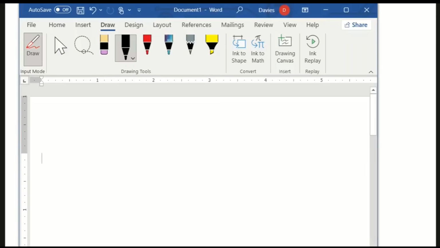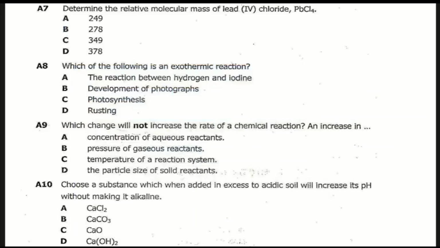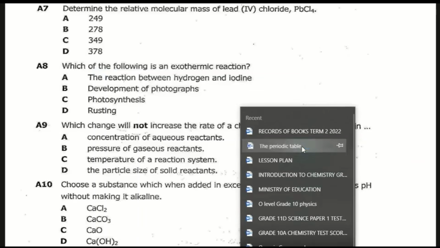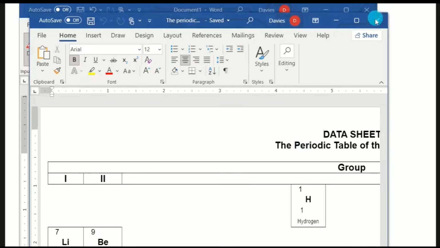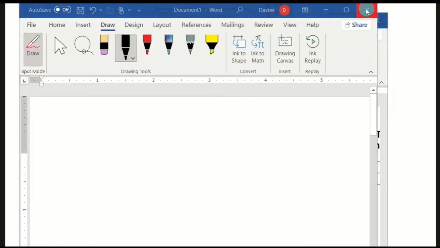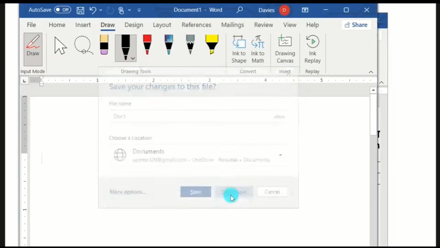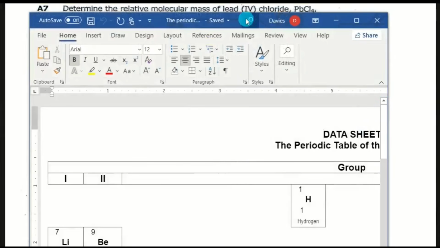For you to be able to answer this question, you go to the periodic table. Let me get the periodic table, guys. I opened it recently, so here it is. So this is the periodic table.